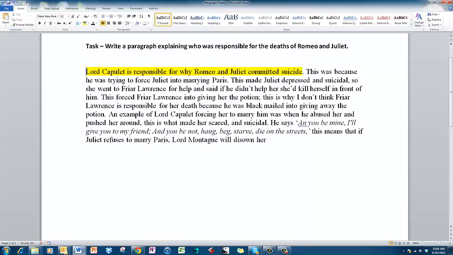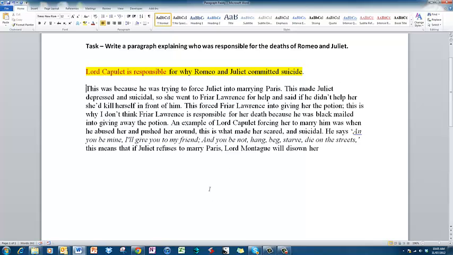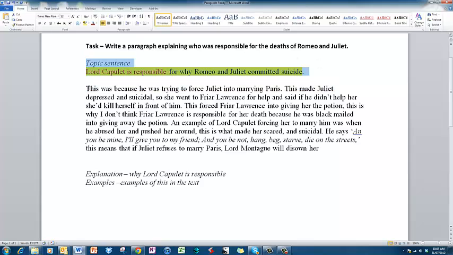The topic sentence, hopefully you remembered, is to tell us the purpose of this paragraph, and in this case he needed to explain who was responsible for the deaths. And it's very, very clear in this topic sentence that it's Lord Capulet that Patrick thinks is responsible for the deaths. Well done, Paddy. And what we would be expecting to see from the rest of this paragraph is some explanation of how he is responsible, and some examples of this in the text. So here's the topic sentence, and let's look for these examples and explanations now.